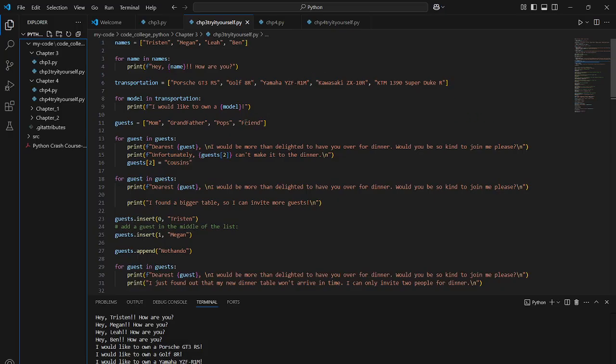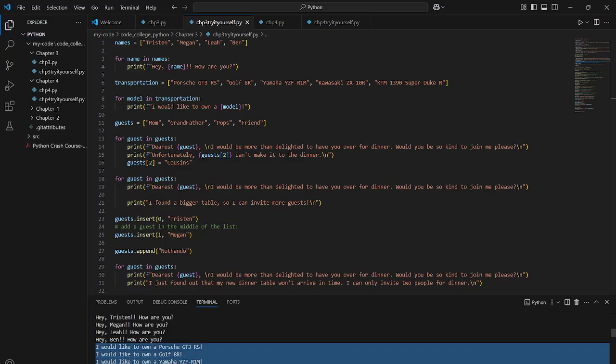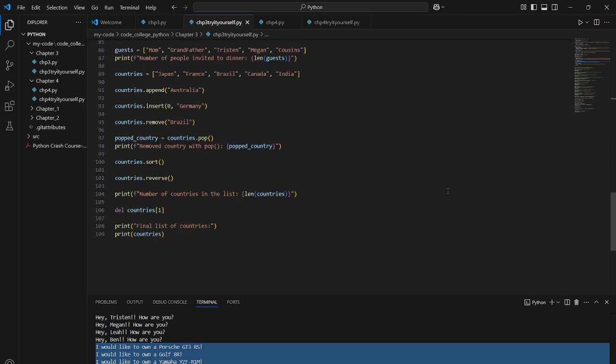Then we also had to list our favorite modes of transportation. The point of this one was basically to print "I would like to own a" and insert the model of transportation. These are what I put in, and then it prints them out like this. So I want to own a Porsche GT3 RS, and so on and so forth.